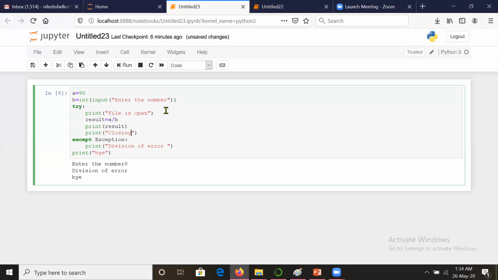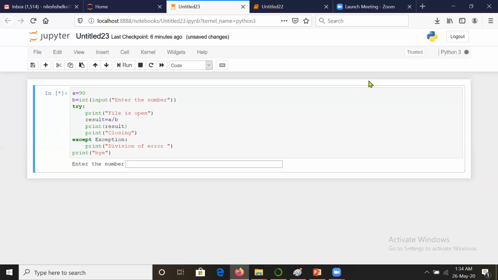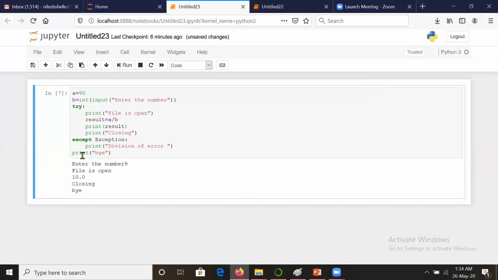I repeat what I meant to say. Let us spare some time over it. Suppose you are using some resources, such as a file or a connection with a database, or you are starting the server here. At the end of the program, it needs to be closed. If everything goes smoothly, the answer given is that the file is open, meaning resources were open. After doing some operation, resources have closed.